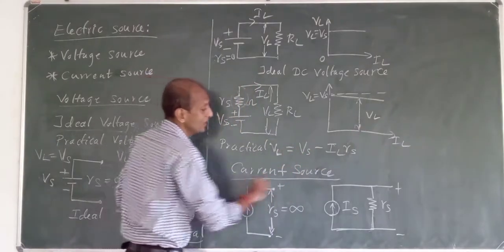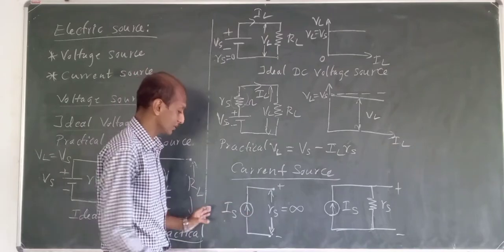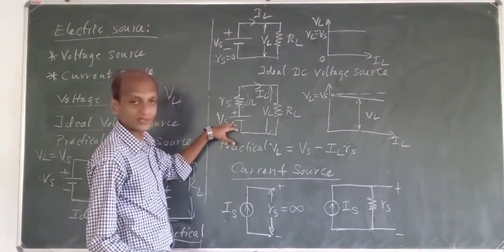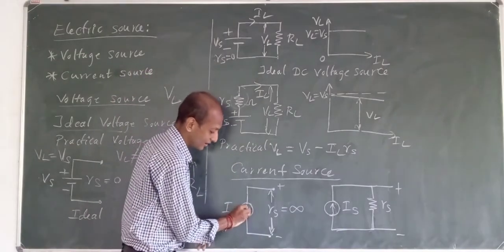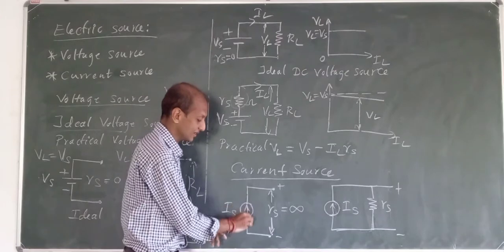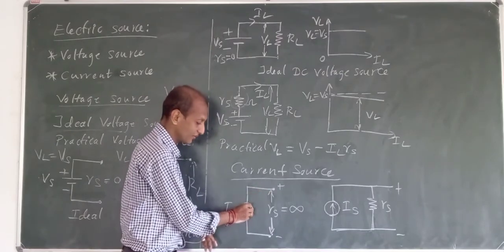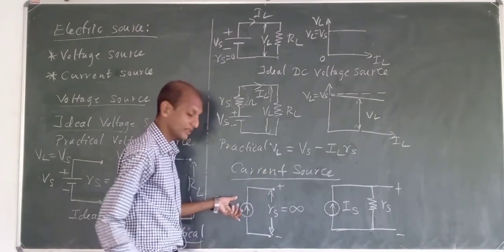Okay, now coming to the current source. For a current source we will have the representation in this manner. Voltage sources will be represented like this. Current sources will be represented with an arrow mark. This indicates the direction of flow of current. So current flows something like this here. Now this is the current source representation.